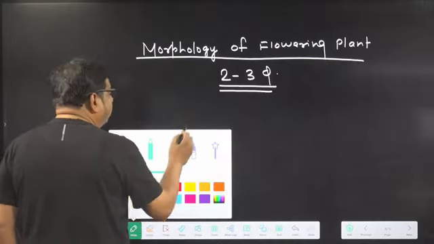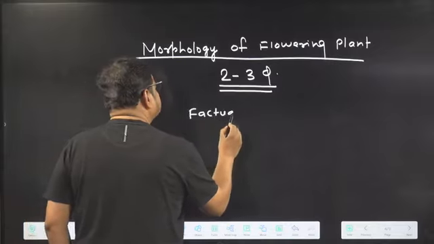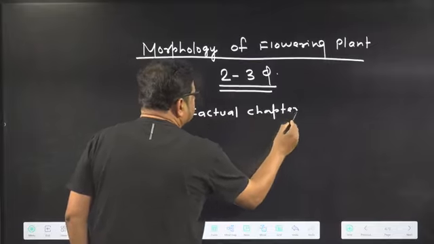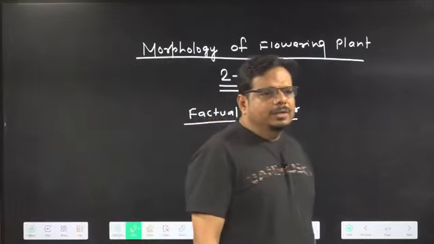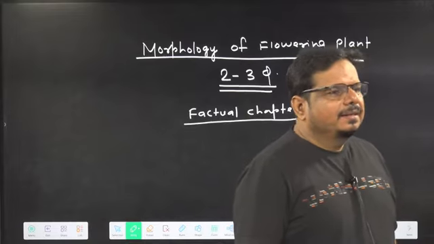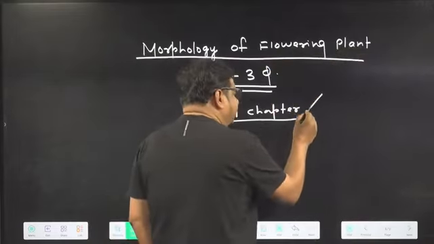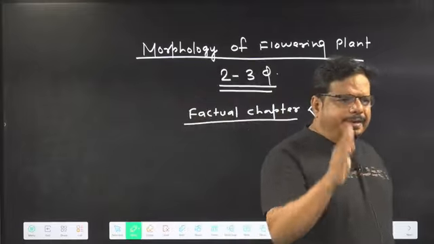Now, this chapter is a factual chapter. Factual chapter means your role is more, my role is a little less. Only one way of making perfection in this chapter is repeated revision.